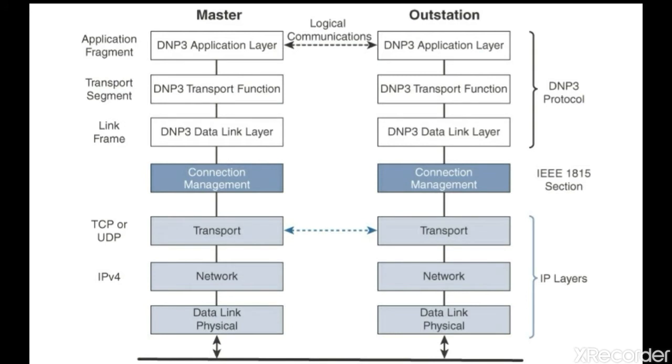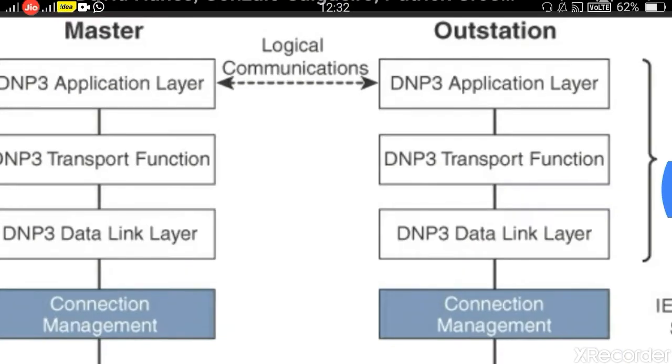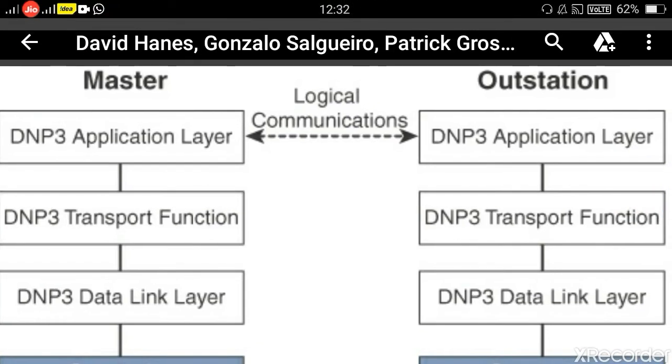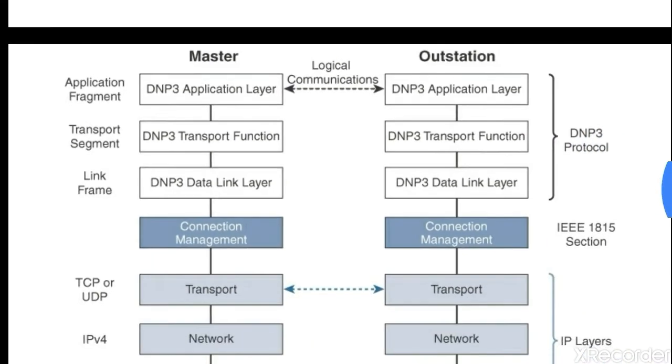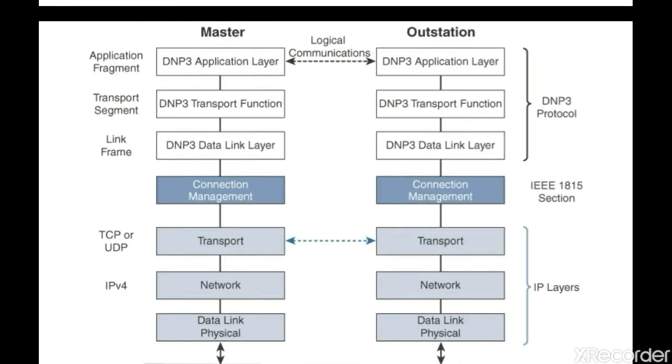Here the connection management links DNP3 layers with the IP layers, including configuration parameters, and you have something called a logical connection between the master and outstation, and there is a logical communication. So what is this logical communication? The protocol stack from one station logically communicates with the other. What do you mean by that? It means that DNP3 endpoints or devices are not aware of the underlying IP transport that is occurring, and the master side initiates the connection by performing a TCP active open.